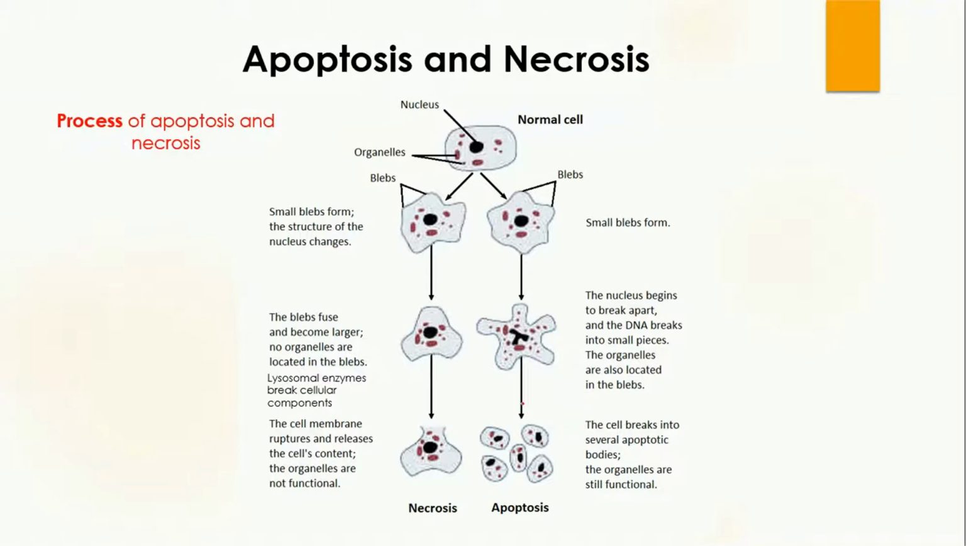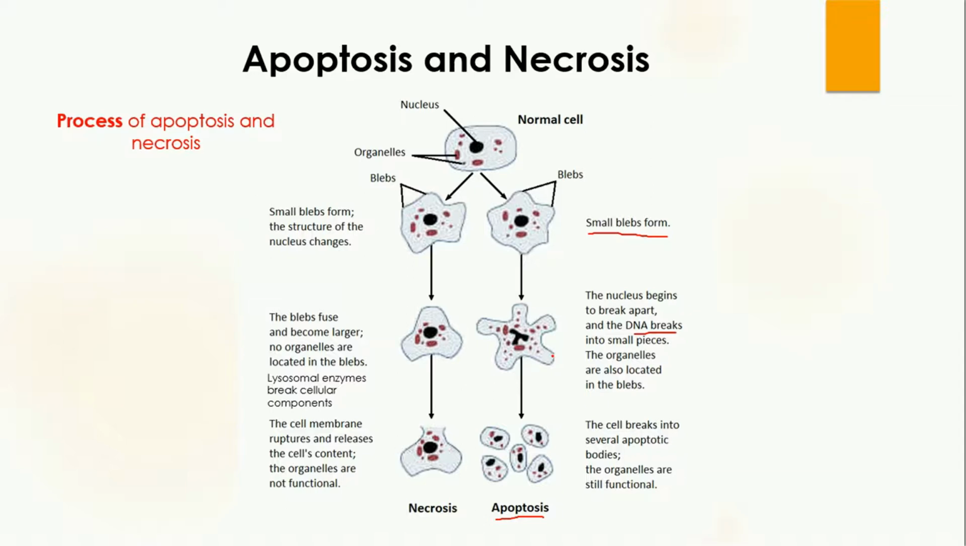Now let's study how these two processes take place. In apoptosis, here we have a normal cell which has a nucleus and organelles. Small blebs will form. The blebs are actually infoldings of the cell membrane. Instead of keeping its proper shape, the cell membrane folds inward, and the blebs form. After that, the nucleus begins to break apart, and the DNA inside it breaks down into small pieces. The organelles start moving towards these blebs.